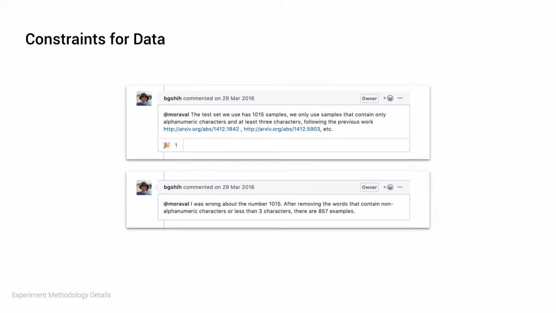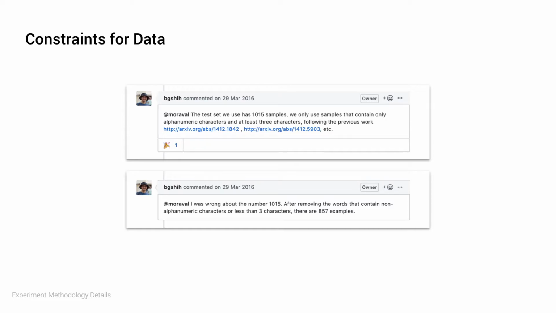However, the author of the CRNN paper highlighted some constraints in the images used for testing in his GitHub repository, specifically that the images should only contain alphanumeric characters and have at least 3 characters. Unfortunately, there was no filtered dataset made publicly available by the author based on these restrictions, and thus I manually filtered the ICDAR 2013 dataset to 857 images, which was the quantity mentioned by the author after his filtering.